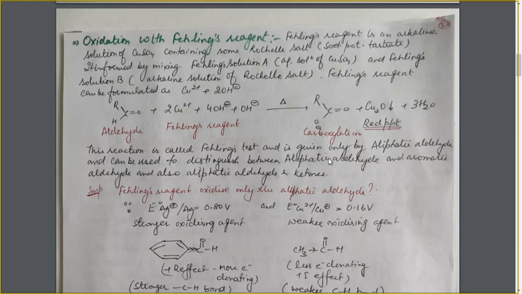Now, this Fehling's reagent can also be taken as a test for distinction between the aldehyde and ketones. Why? Due to the formation of red precipitate, which can be easily observed in the reaction mixture.